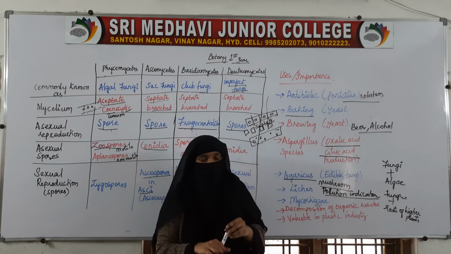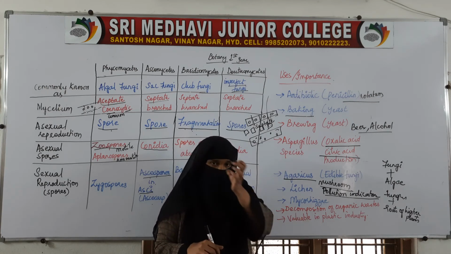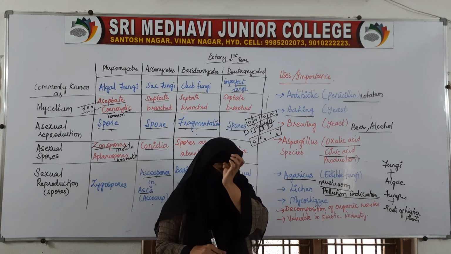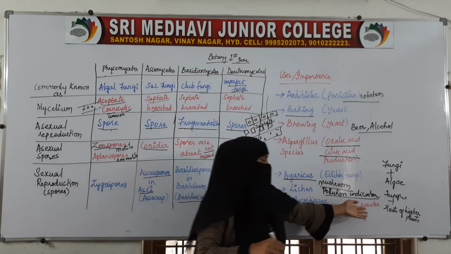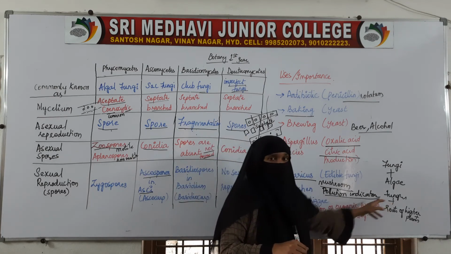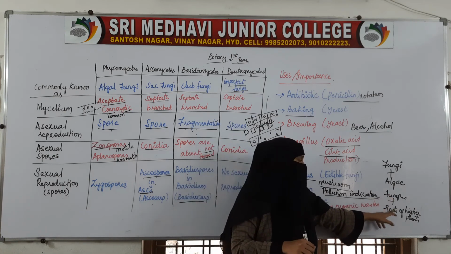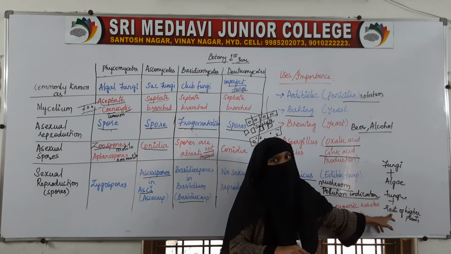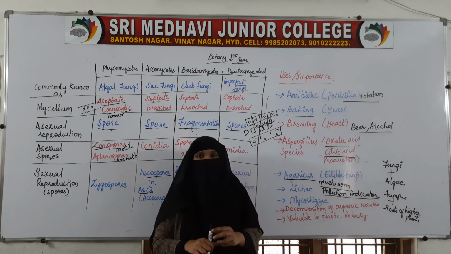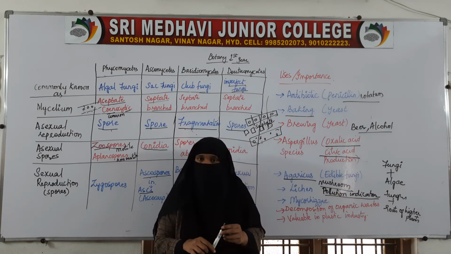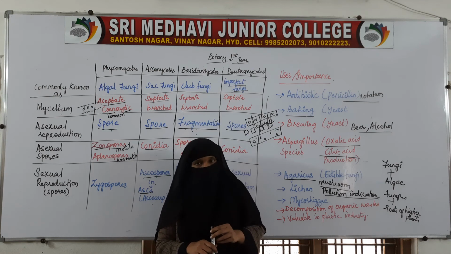Plants will give nutrition, that is food, to the fungus, and fungus will give minerals and nutrients to the higher plants. So it is an association. Mycorrhizae is an association of fungus with the roots of higher plants. Fungus is helping in providing nutrients to the plant.